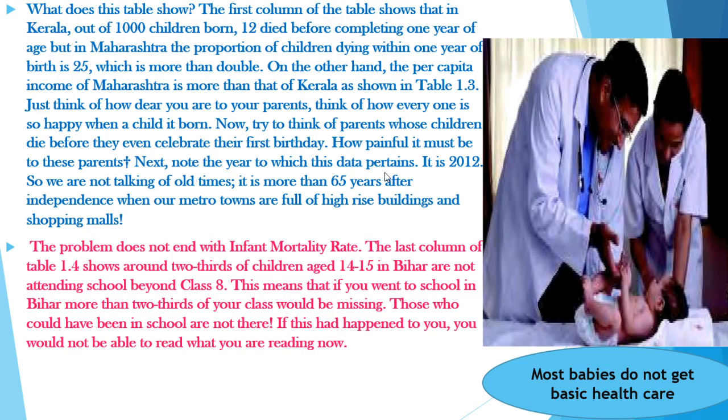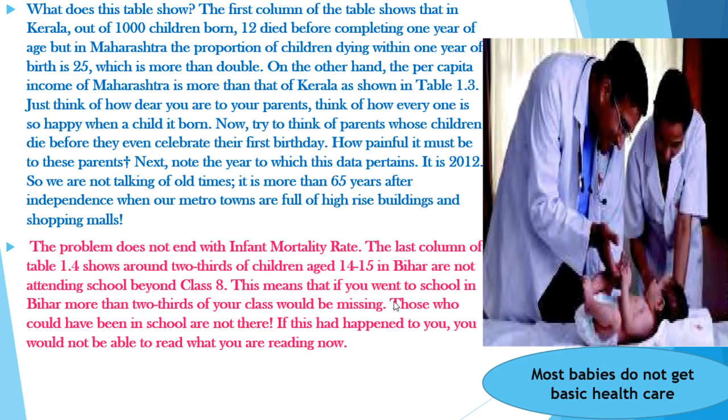And next, note the year to which this data pertains. It is like 2012. So, we are not talking of old times, it is more than 65 years after independence when our metro towns are full of high rising buildings and shopping malls. And the problem does not end with the infant mortality rate. In the last column of table 1.4, around 2/3 of the children aged 14 to 15 in Bihar are not at all attending school after completing the 7th or 8th standard. In Bihar, the children in the age group of 14 to 15 are not even attending, they are stopping their studies, they are discontinuing their studies.